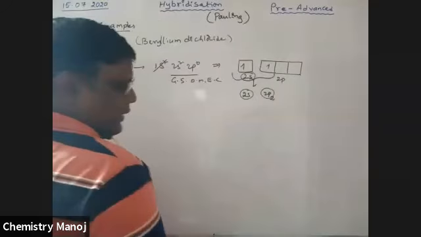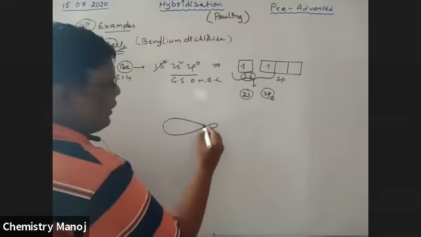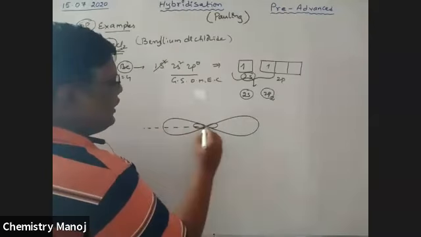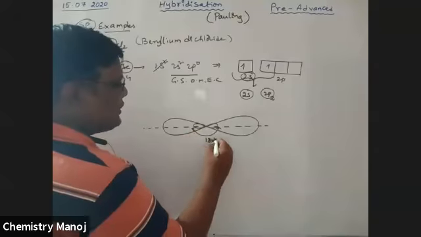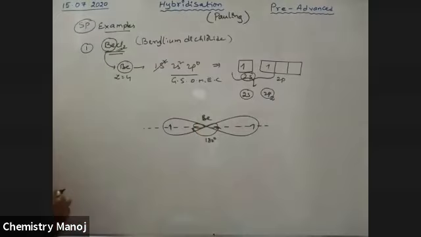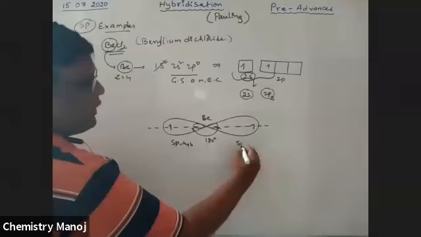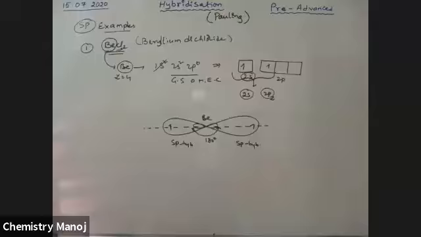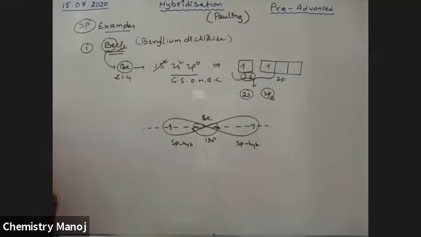From the beryllium side, this is an sp hybrid orbital of beryllium, and another sp hybrid orbital of beryllium. These are arranged linearly with an angle of 180 degrees. So this is the unpaired electron from beryllium. This is an sp hybrid orbital, and this is also an sp hybrid orbital. Two sp hybrid orbitals are formed from beryllium. These orbitals are involved in linear overlapping with the p orbitals of chlorine.